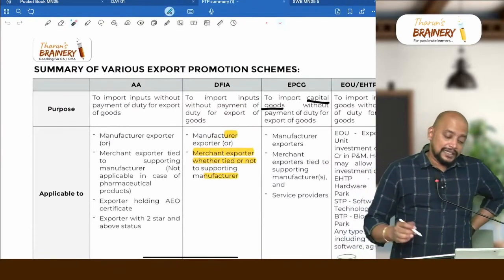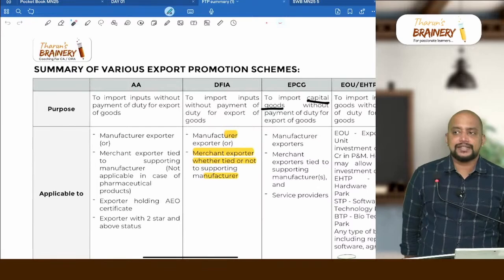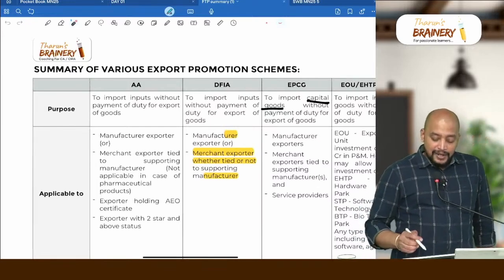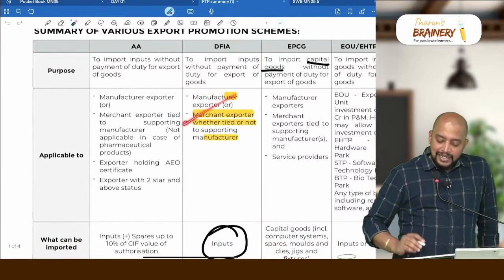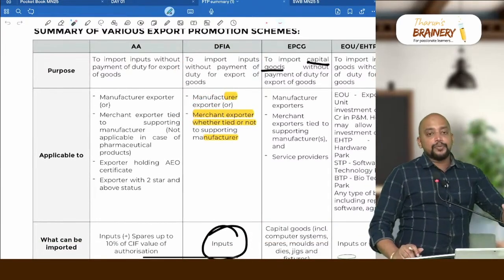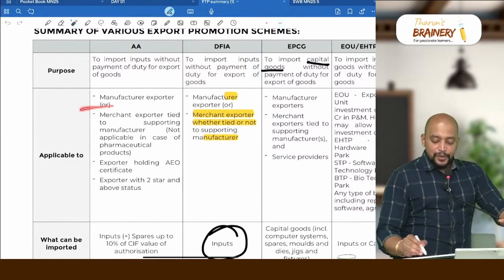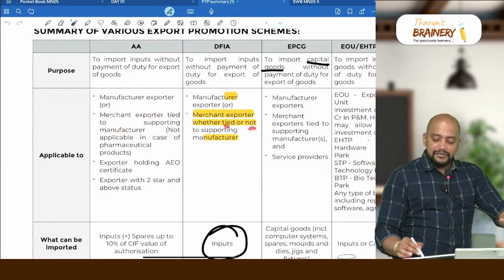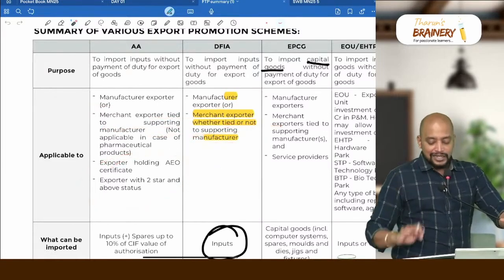Then we have DFIA. DFIA for what? Same purpose, to import without payment of customs duty. And who can import it? Either manufacturer exporter or merchant exporter, whether tied to supporting manufacturer or not. So that is the advantage. First point same. Second point, tied to supporting manufacturer, here whether tied or not to supporting manufacturer, these 2 points are not there here.